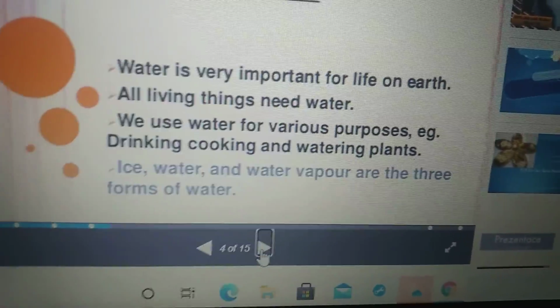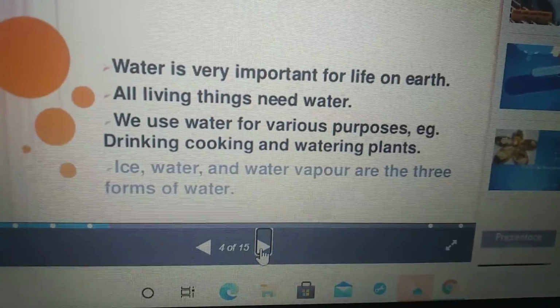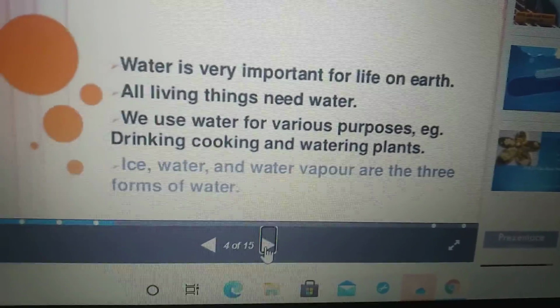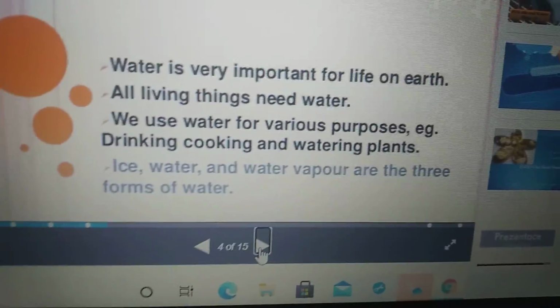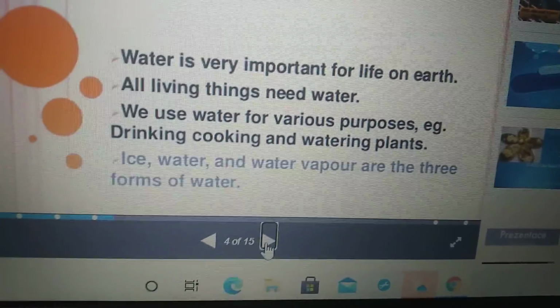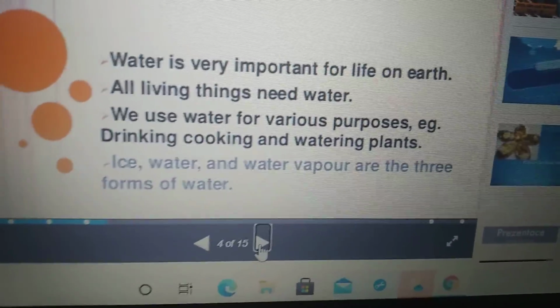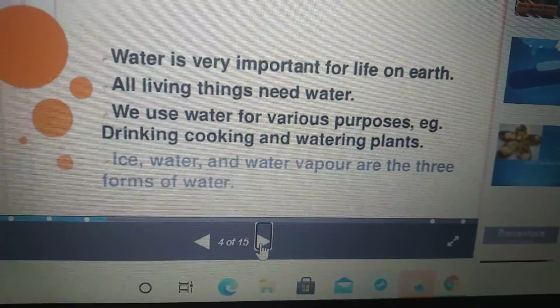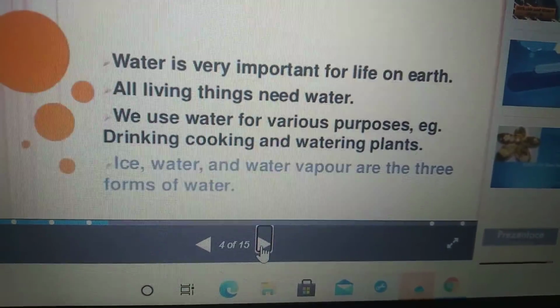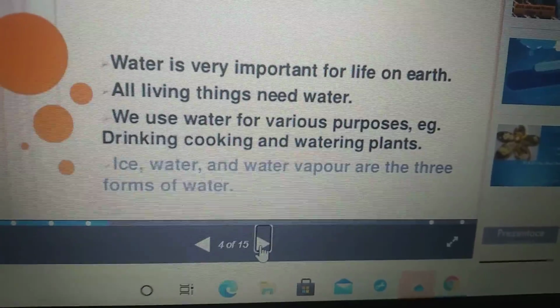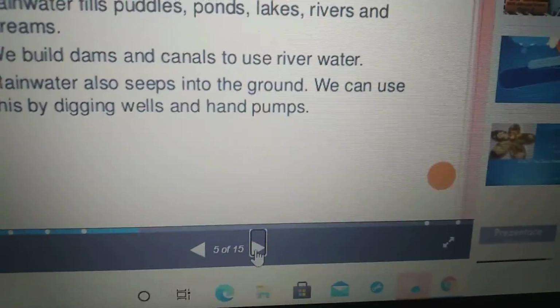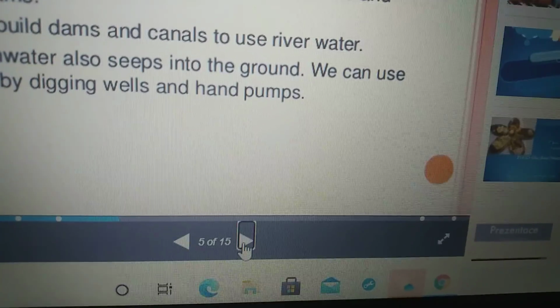We use water for several purposes such as drinking, cleaning, washing, and cooking. Next, ice, water, and water vapor are the three forms of water.